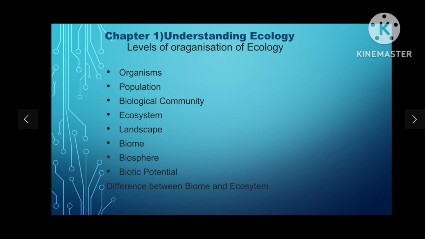Okay, biotic potential. Now we will learn about the biotic potential, which is a different concept. There are basically seven major ecological levels of organization, which are organisms, population, biological community, ecosystem, landscape, biome, biosphere. Now we are learning about biotic potential. The maximum rate at which a population can increase when resources are unlimited and environmental conditions are ideal is termed the population's biotic potential. It is the maximum population rate.